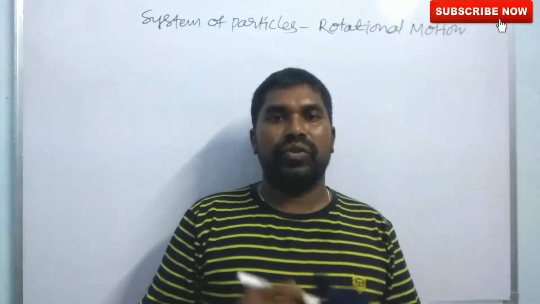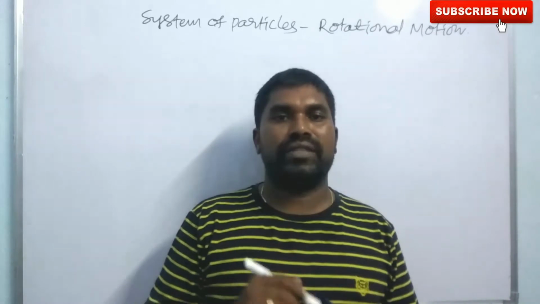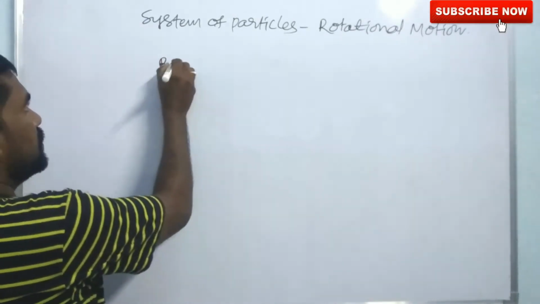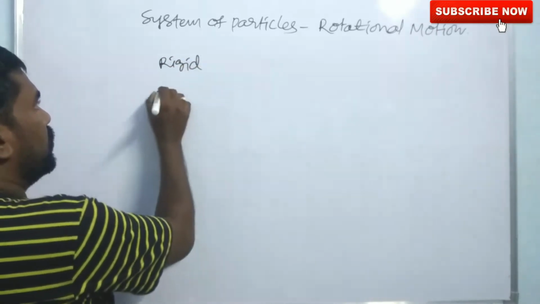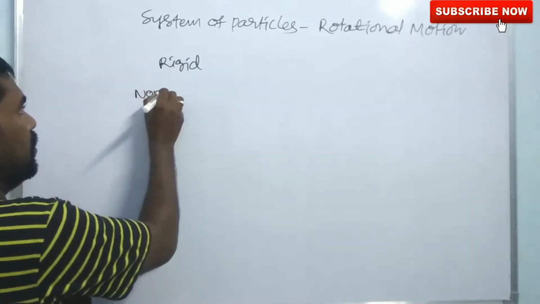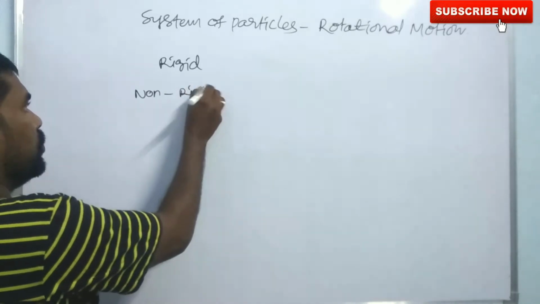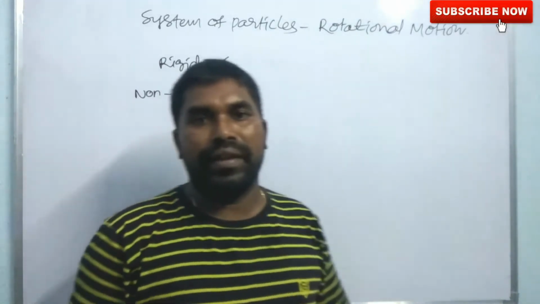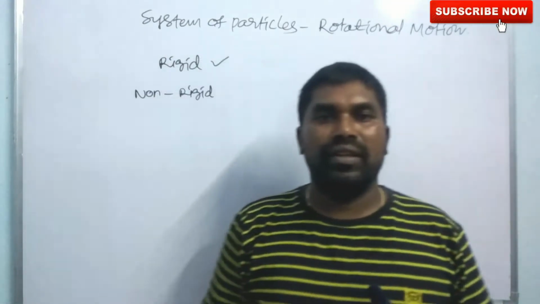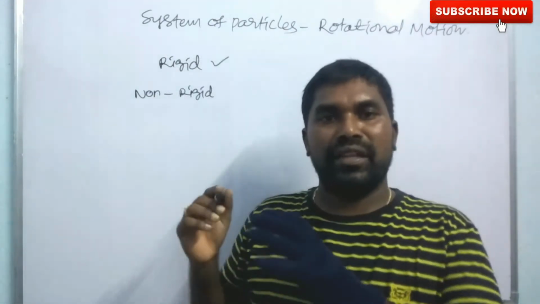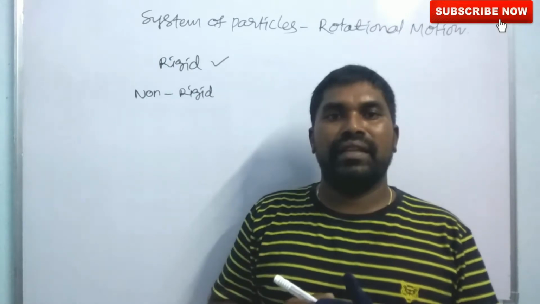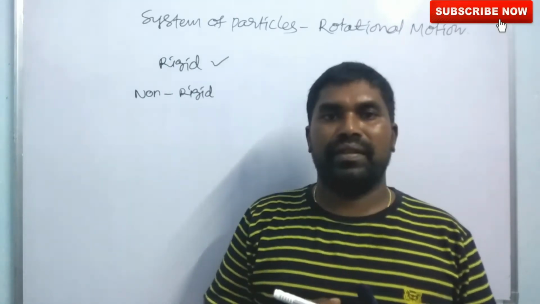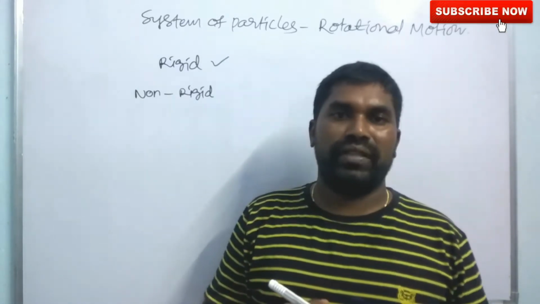Okay, so here the objects are at first rigid bodies and non-rigid bodies. What is a rigid body? Whenever we apply an external force on a body, if that cannot change its shape, that body is known as a rigid body.